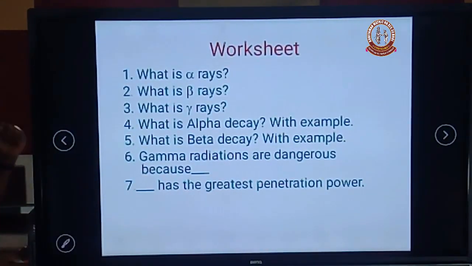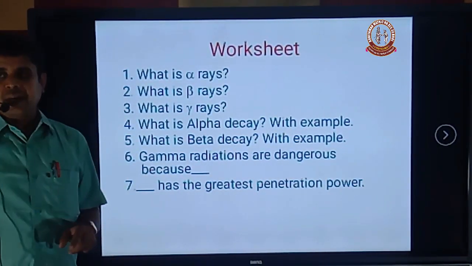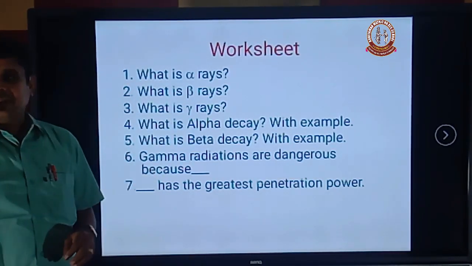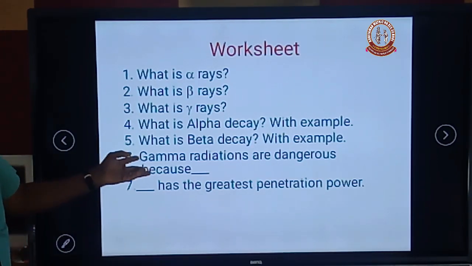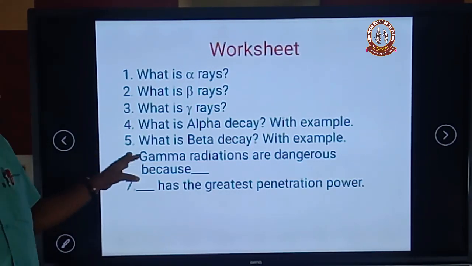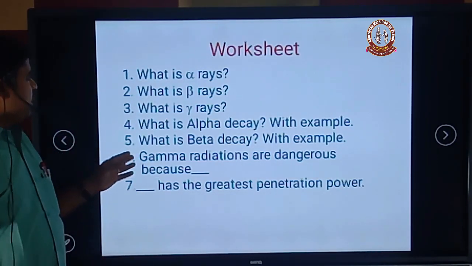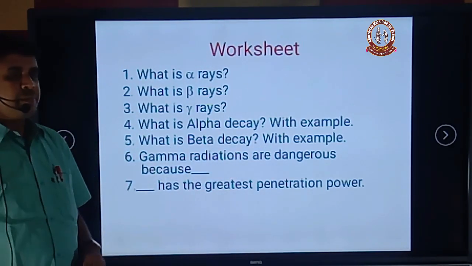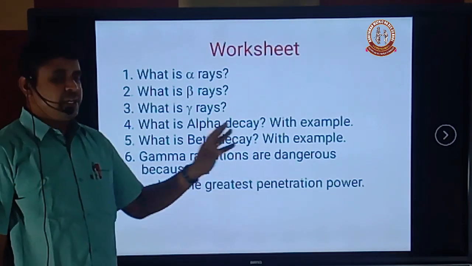Now today's worksheet. What is alpha decay? Next, what is beta decay? The third one, what is gamma decay? Then, what is alpha decay with an example? Next, what is beta decay with an example? Then the sixth one: gamma radiation is dangerous because why? Dash has the greatest penetrating power.